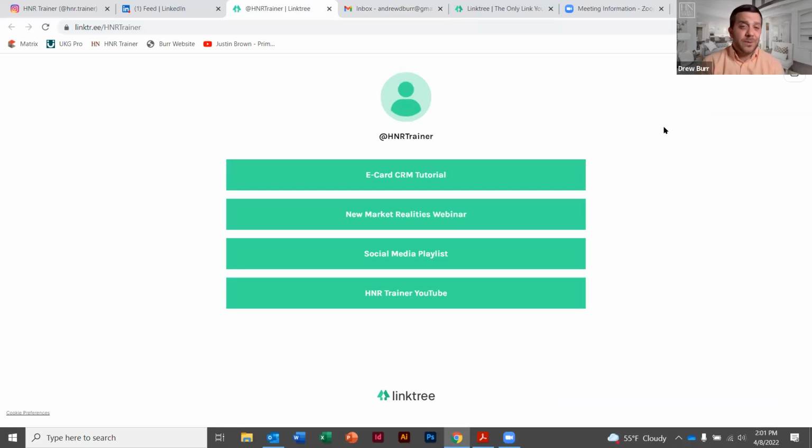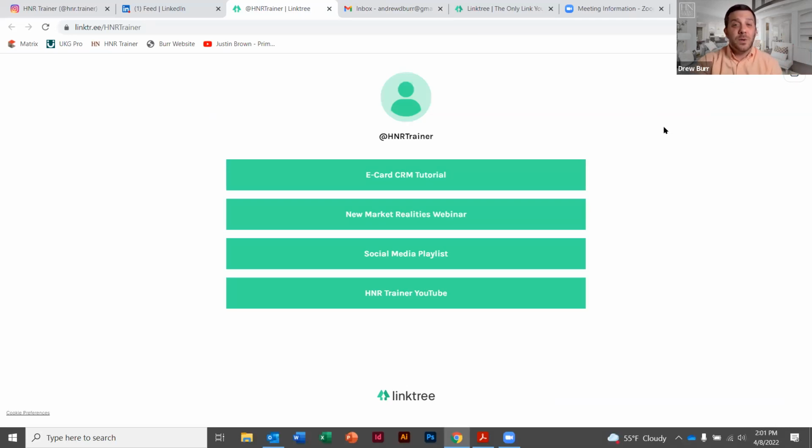Now, Linktree is a great resource because it creates a landing page for multiple links to be featured. The reason this is so important is because on Instagram and LinkedIn and a few other socials, you only have an opportunity to put one link in the profile or the description. So why not utilize it to the max? A Linktree is a great way to do it because it takes one link but features several. So let's get into this.